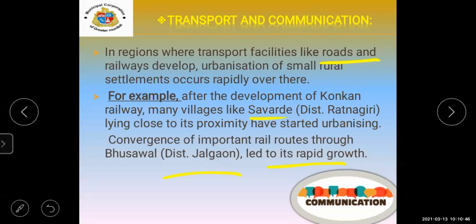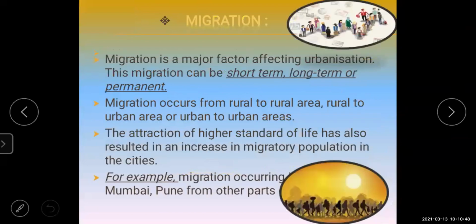Next it is about migration. Migration is also one of the reasons of urbanization. What is migration?